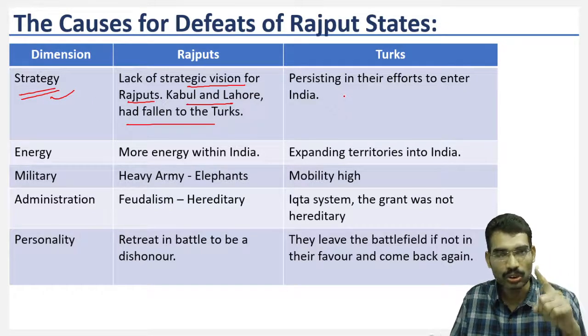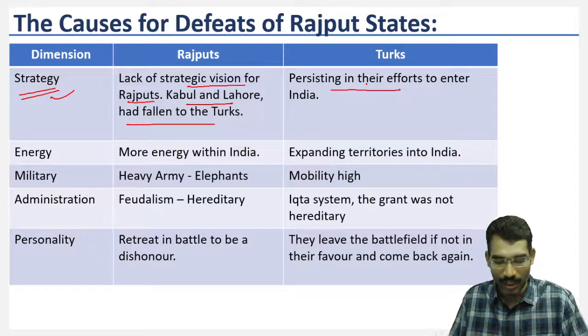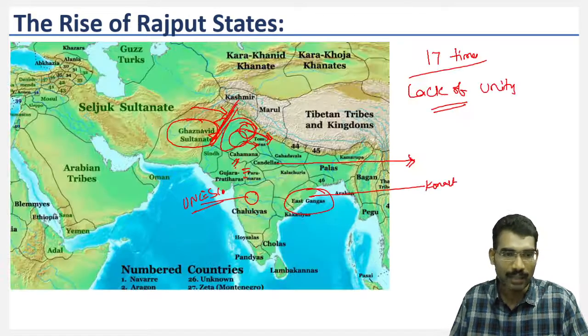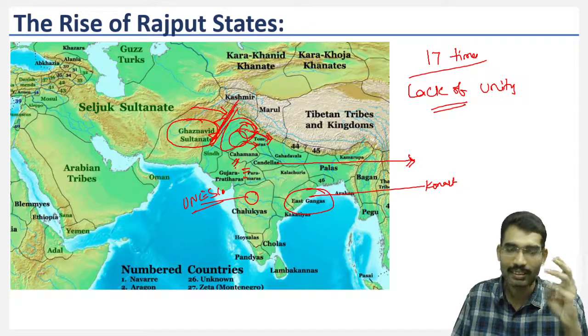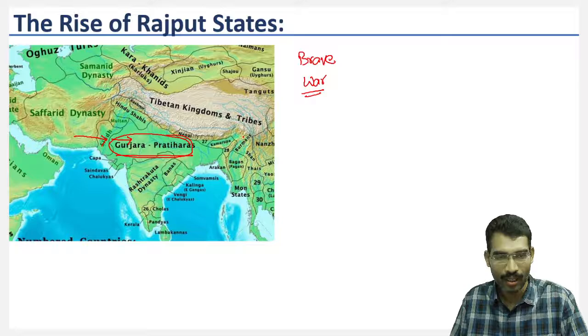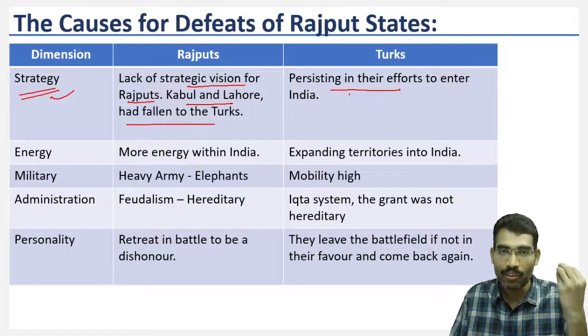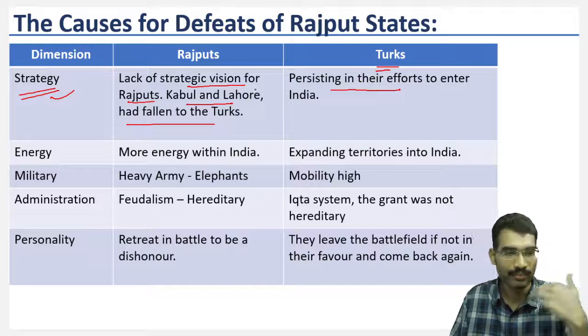When it comes to Turks, they were persisting in their efforts to enter into India. Individually, sometimes there were skirmishes. The border armies were fighting against the Turks. Sometimes they were defeated, sometimes Turks used to raid the lands. They were very persistent in the effort to enter into the Gangetic Valley.